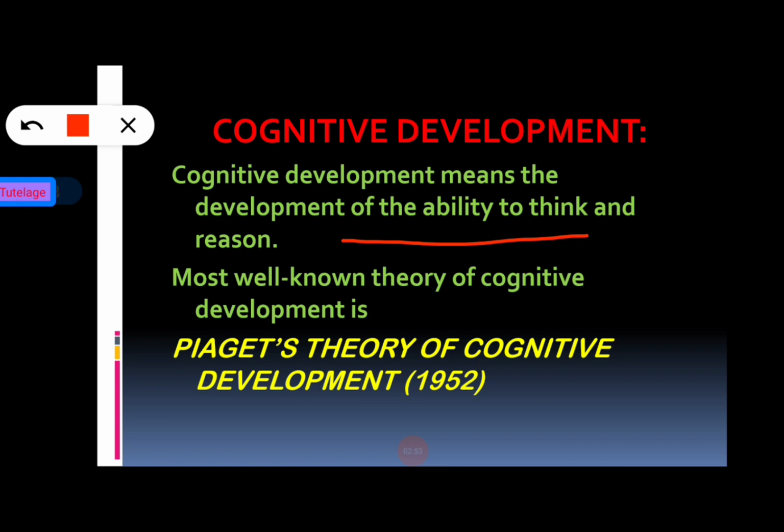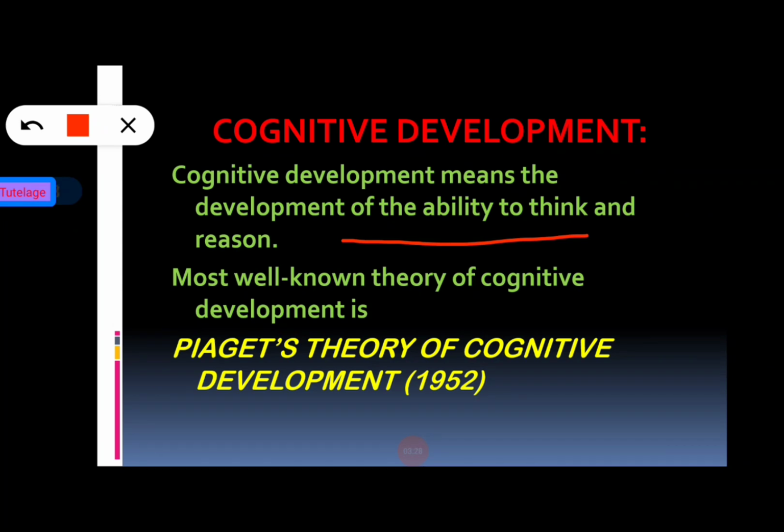We all know that cognition, all things are related to the process of mental action, process of thought, process of senses. So that's why cognitive development means the development of the ability to think and reason. So basically it is related with mental action. How does the person acquire new knowledge in mind? That is the basic meaning of cognitive development.